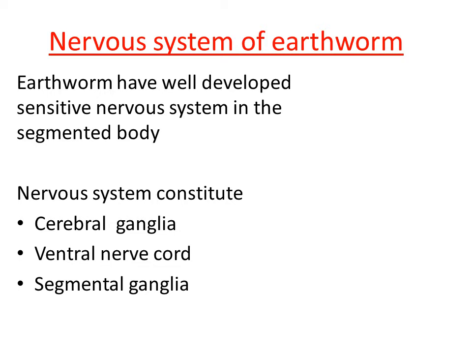So what do you mean by ganglia? Ganglia is nothing but a brain-like structure, right? Somewhat advanced ganglia we call a brain, but the earthworm consists of cerebral ganglia. This is located in the anterior region of the body, and the nervous system also consists of the ventral nerve cord, and it also consists of the segmental ganglia. So let us talk about each of the organs forming the nervous system in the earthworm.